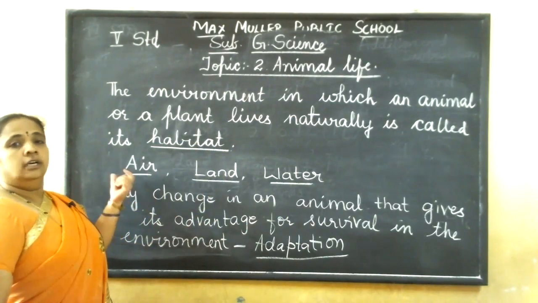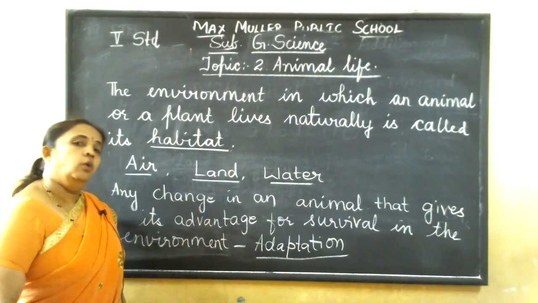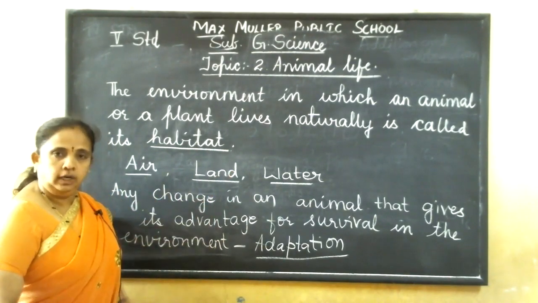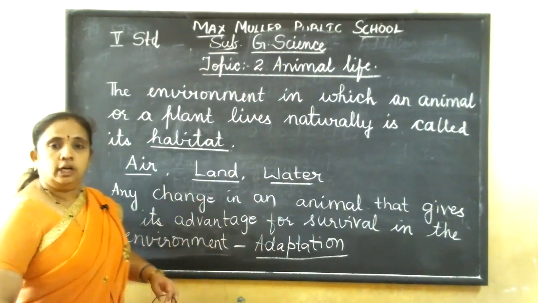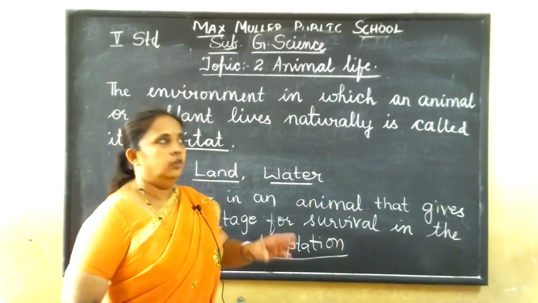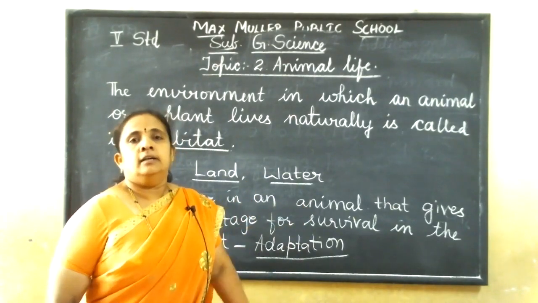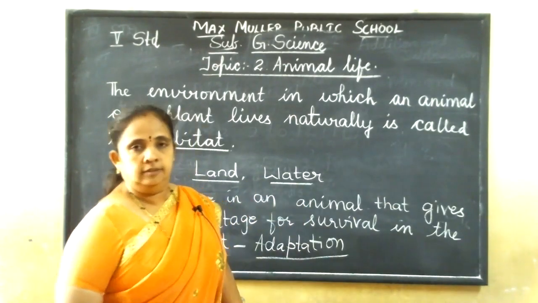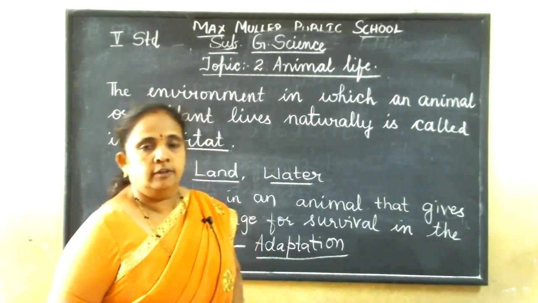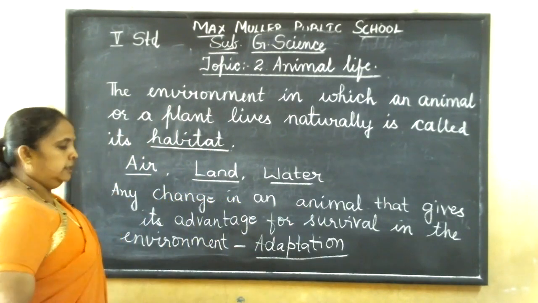But aerial animals don't have them. And water animals stay in the water, so they have a waterproof body covering. So like that, there are different adjustments given to different animals, so that they can survive in the environment.